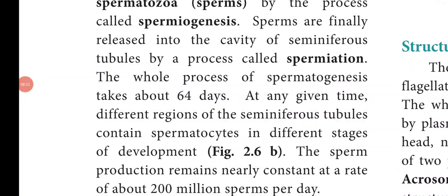The sperms are finally released into the cavity, that is the lumen of the seminiferous tubules, by the process called spermiation. The whole process of spermatogenesis takes about 64 days. So, at any given time you can see spermatozoa in different stages in the different regions of the seminiferous tubules. The sperm production remains nearly constant at a rate of about 200 million sperms per day.